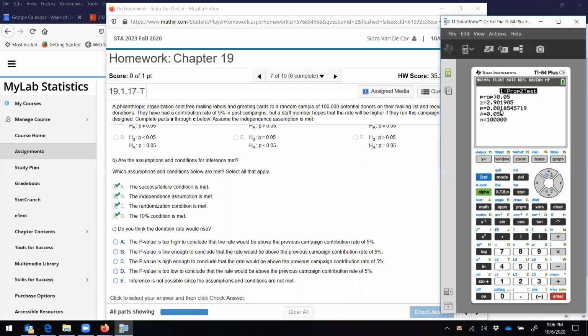That's less than a 1% chance of getting a response rate like we did by simple natural sampling variation if the response rate is really 5%. So the p-value is low enough to conclude that the rate would be above the previous campaigns. That's true.